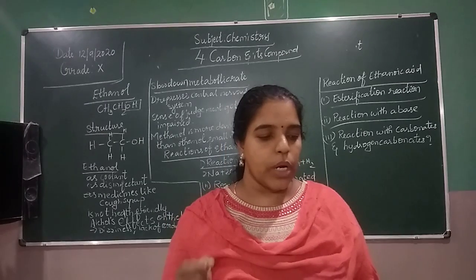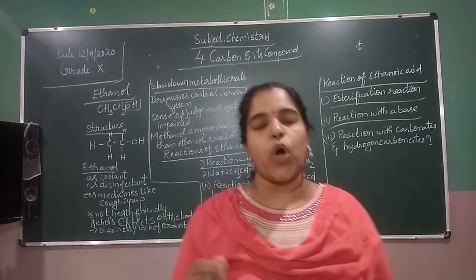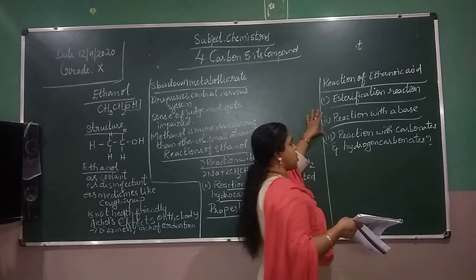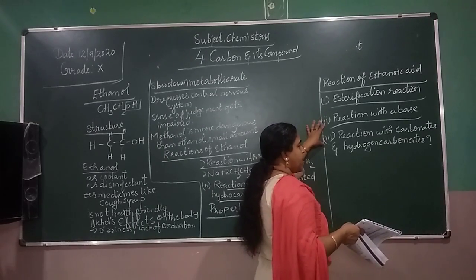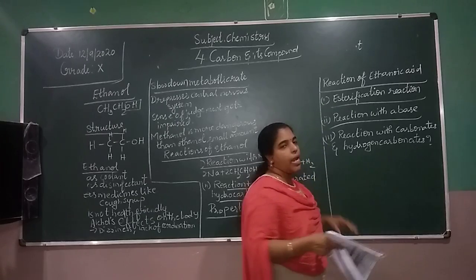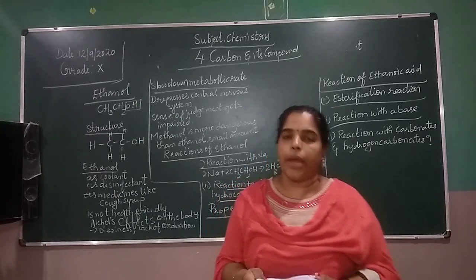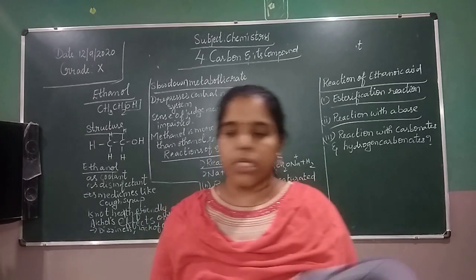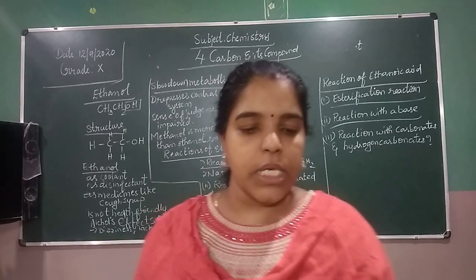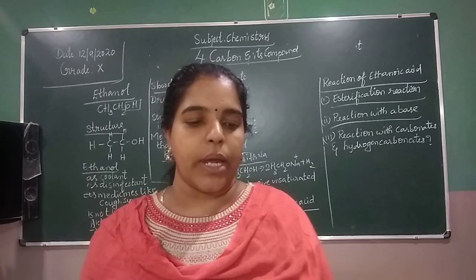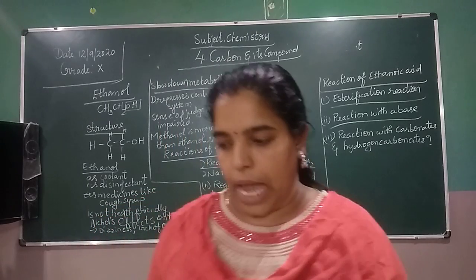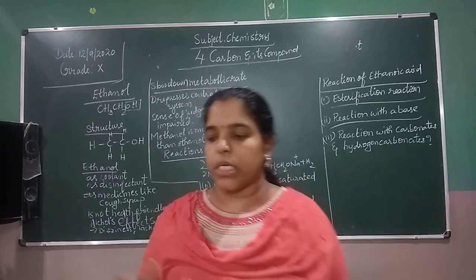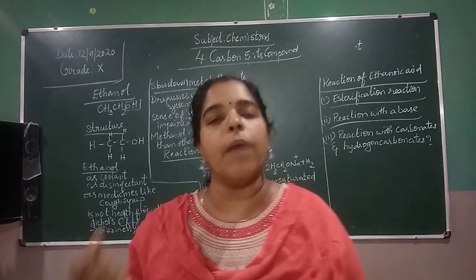So, what are the reactions of ethanoic acid? Let's see: the esterification reaction, reaction with bases, and reaction with carbonates and hydrogen carbonates. First, esterification. Esters are most commonly formed by the reaction of an acid and an alcohol.